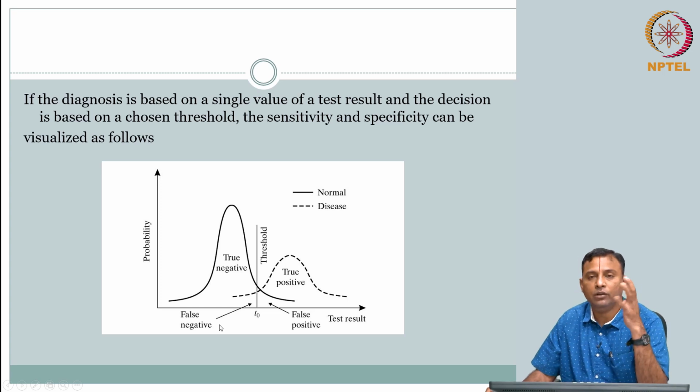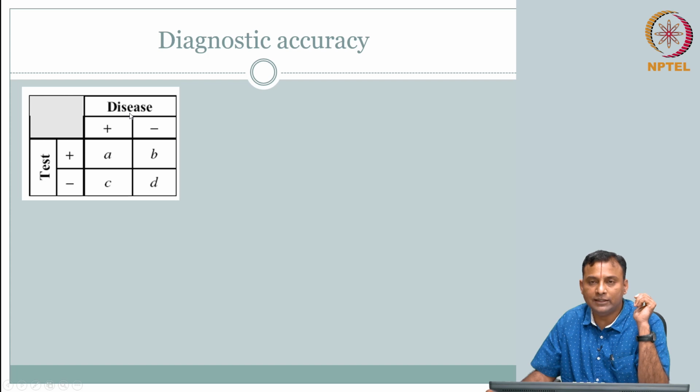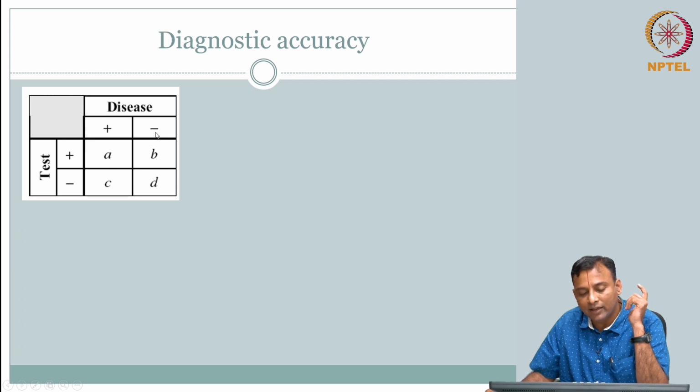So, you have 4 instances. You have disease positive, and your test is also positive. Your disease is negative, there is no disease, and your test is also saying there is no disease. But the troublesome cases are, there is disease and your test says there is no disease, or there is no disease and your test says you have disease.